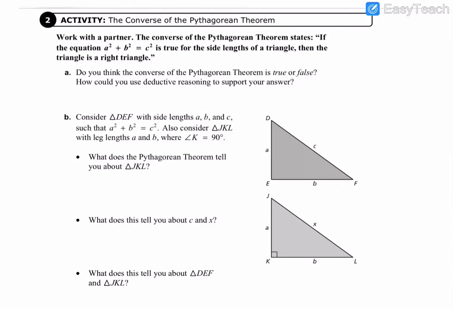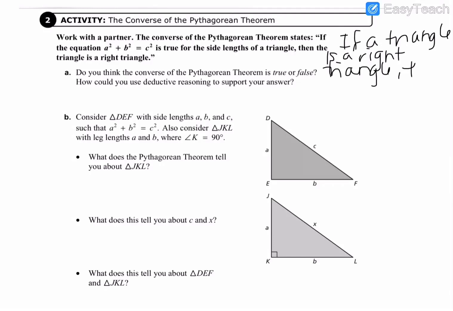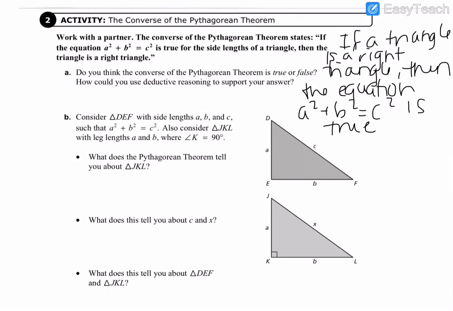So let's first write the converse statement, which would say, if a triangle is a right triangle, then the equation a squared plus b squared equals c squared is true for the side lengths.